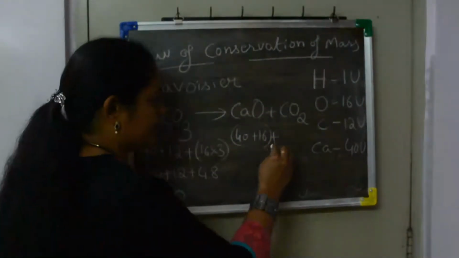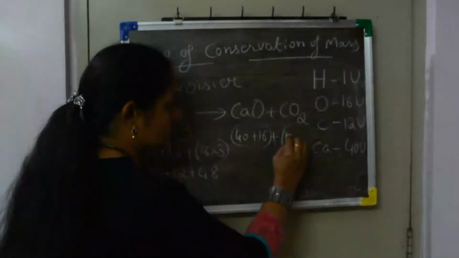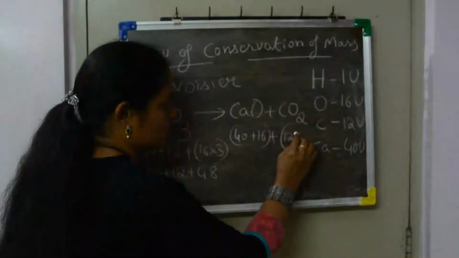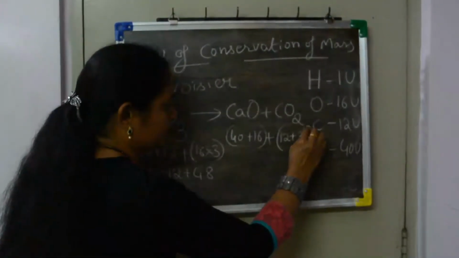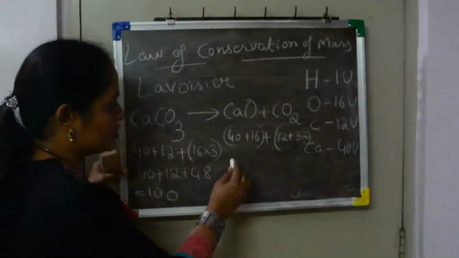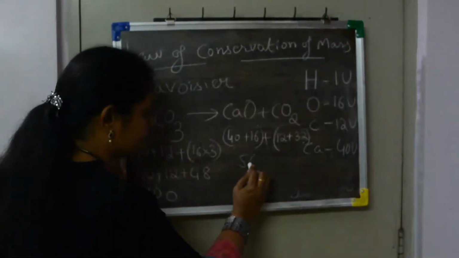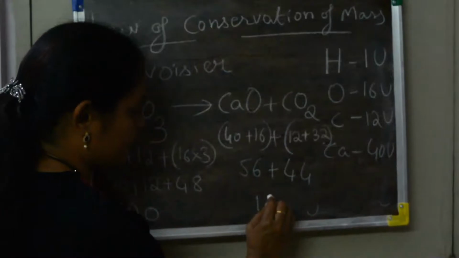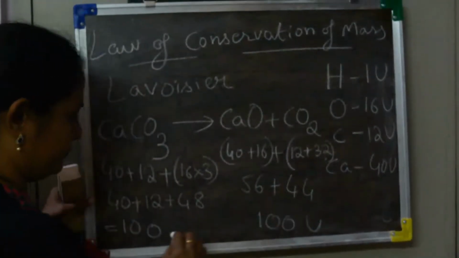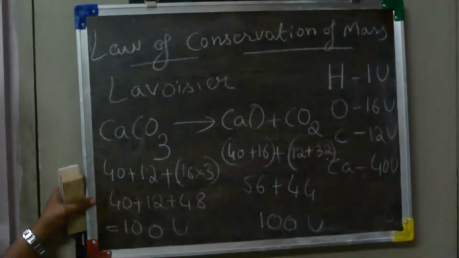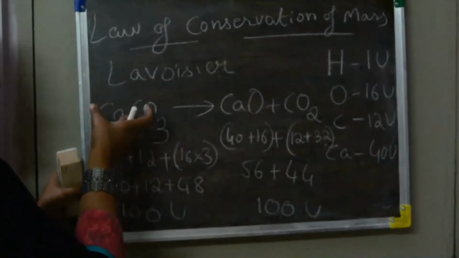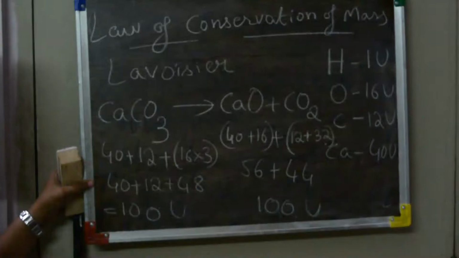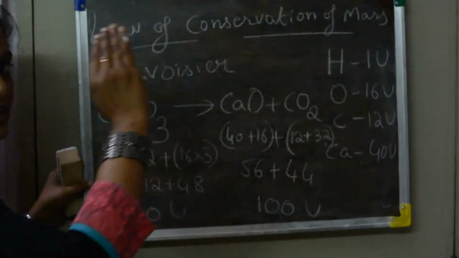Plus carbon dioxide. Carbon is 12 plus oxygen, 2 into 16. 2 into 16 is 32. Now how much is it? 40 plus 16 is 56, plus 44. 56 plus 44 is 100 u. So what did you understand here again? The reactants' mass is equal to the products' mass. So that proves the law of conservation of mass.